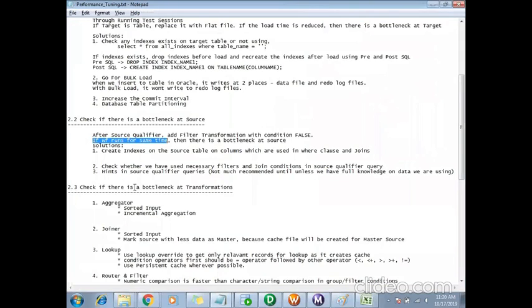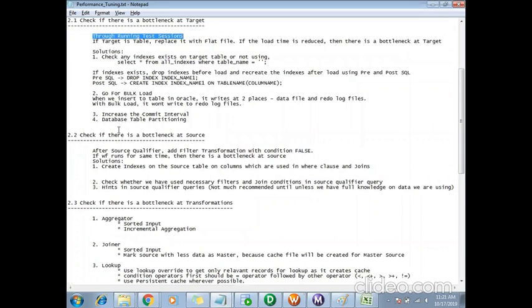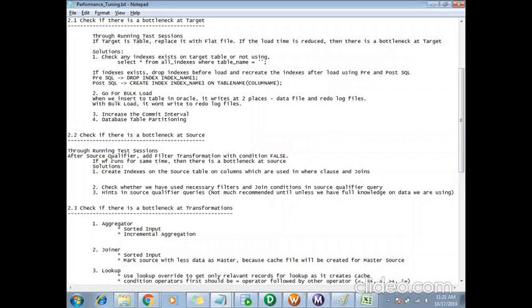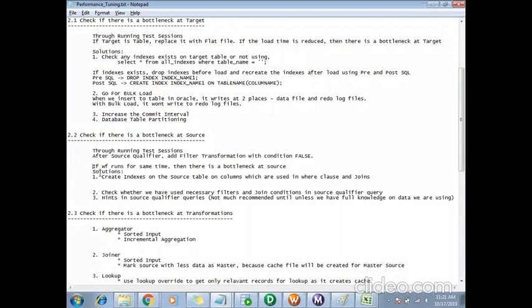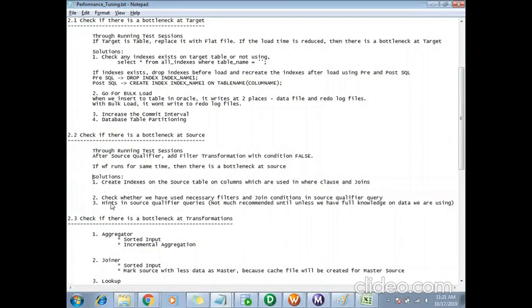So what I have to do is add a filter transformation with condition as false just after the source qualifier, and I have to do this in my test session. You need not touch your actual mapping, so you can just create a copy of that mapping and do all this testing. And if the workflow runs for the same time, then I can say there is a bottleneck at the source. Then what will be the solution? If there is a bottleneck at the source, what can I do?